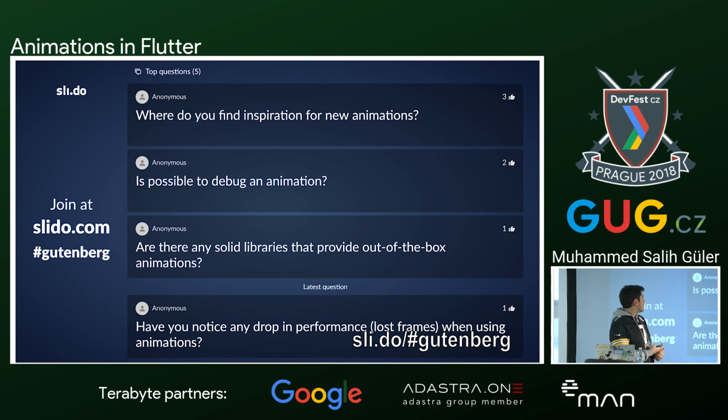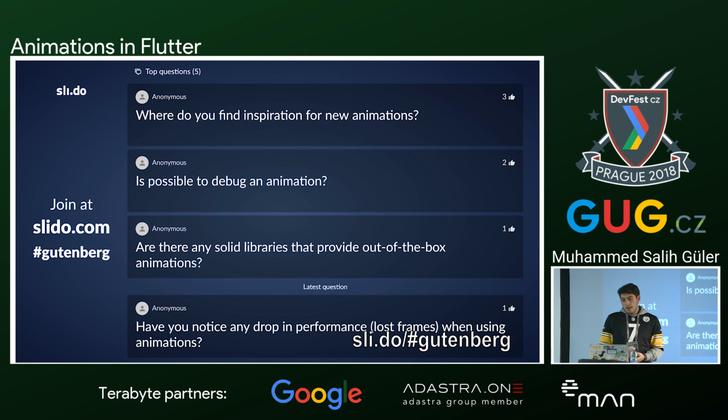Okay. Another question: is it possible to debug an animation? Yes, it is. It's possible to debug everything, actually. By animation, if you can see the value in each frame tick, in each frame change, and you put a debug breakpoint, you can animate and see the value changes. I'm using IntelliJ IDEA or Android Studio, and you can see it easily.